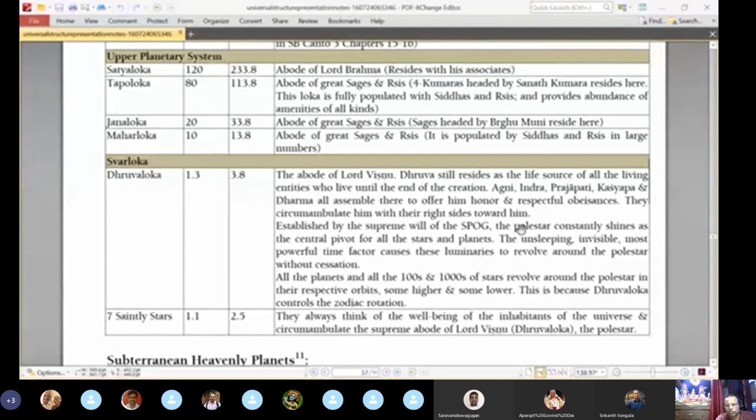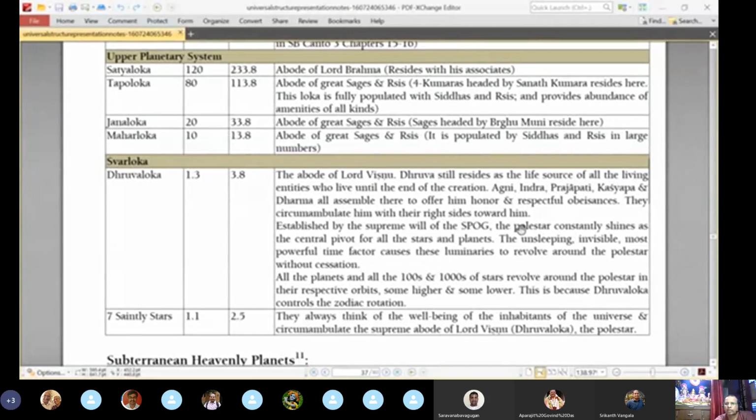So Swargaloka is considered as starting from Dhruvaloka, the pole star, right? That we have already seen. This is the abode of Lord Vishnu. The Kshirodakshayi Vishnu is considered to be in this Dhruvaloka. And Dhruva still resides as life source of all living entities who live until the end of the creation.